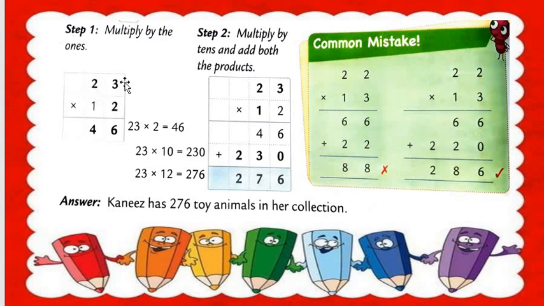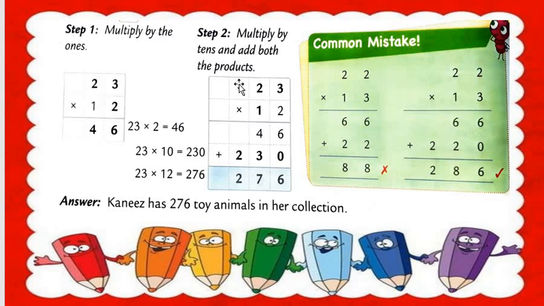Understood? Then after we put the tens. How can the tens come? 1 and 2 means 12. We break 12 into two parts, 2 and 10. 10 plus 2, how many, all students? 12. So first 23 multiply with 2 and then 23 multiply with the tens.